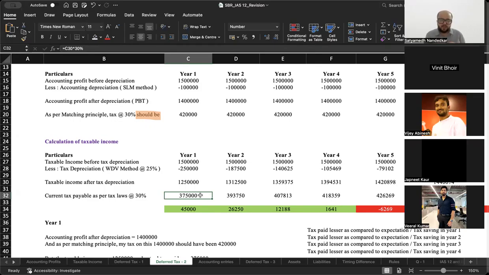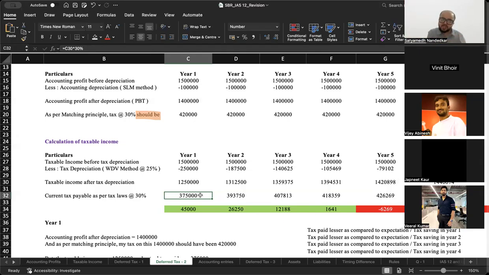So in your mind, your expectation is 420, but you are paying a lesser amount this year, and the balance of karma will stay in your life. If you are saving something this year, God, or in this case, income tax authorities will come to you and recover that amount from you in the next year.